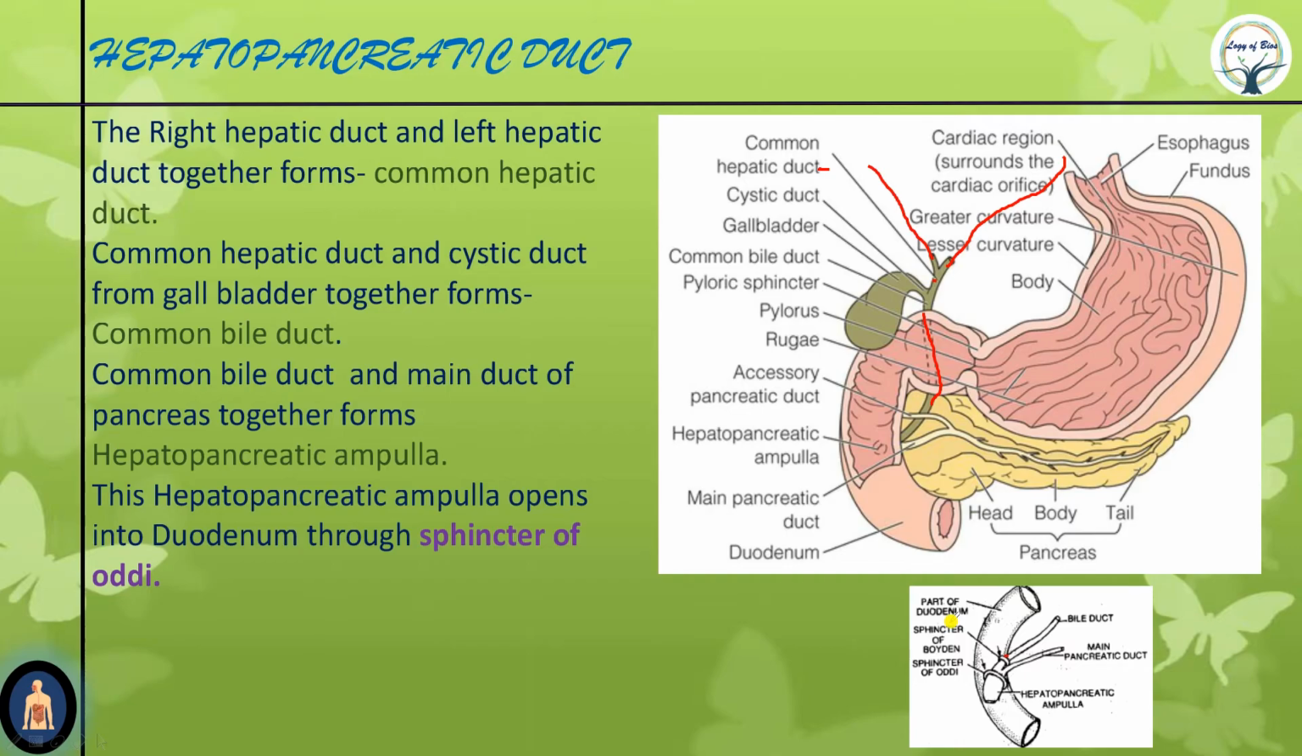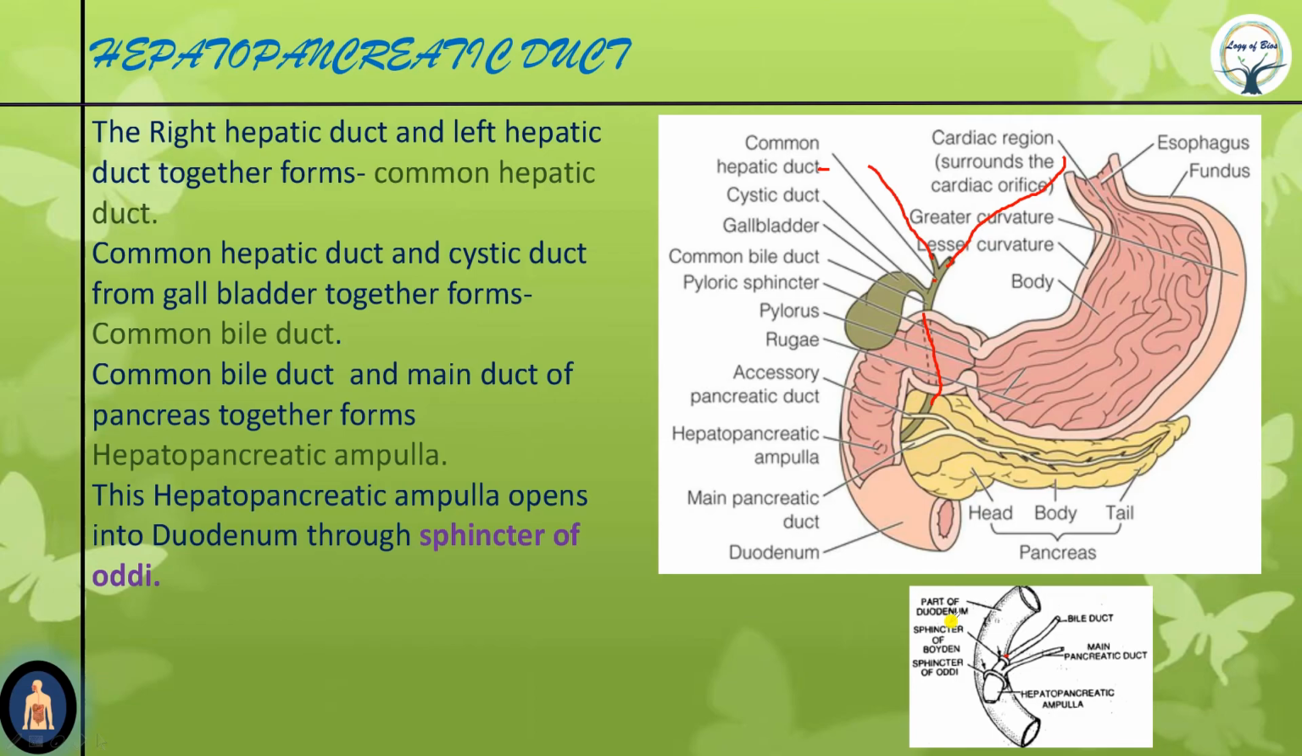This ampulla is also known as the hepatopancreatic ampulla because the duct from the hepa, or liver, comes and the duct from the pancreas comes, and together they form the ampulla. In this hepatopancreatic ampulla, all the juices mix up, and through the sphincter of Oddi, named after Ruggero Oddi, an Italian physiologist, it releases into the duodenum. Hepatic juice and pancreatic juice both release into the duodenum through the sphincter of Oddi.